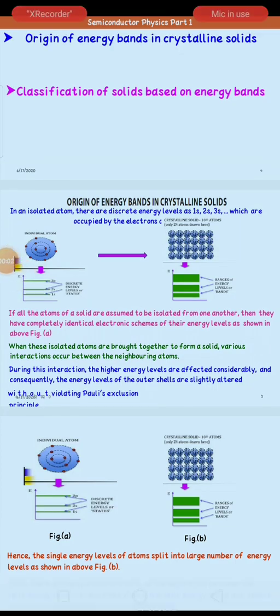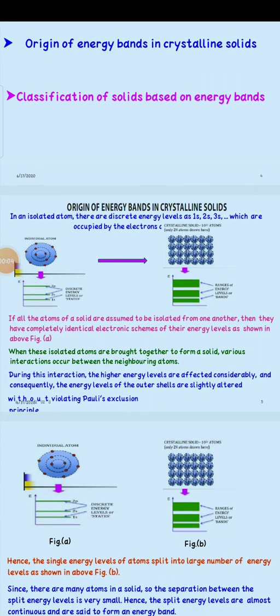Origin of energy bands in crystalline solids. When we consider an isolated atom, we have different discrete energy levels like 1s, 2s, 3s and so on. If we consider a solid, we find n number of atoms correspond to n different energy levels. The collection of these energy levels of the atoms in the solid is known as energy band.